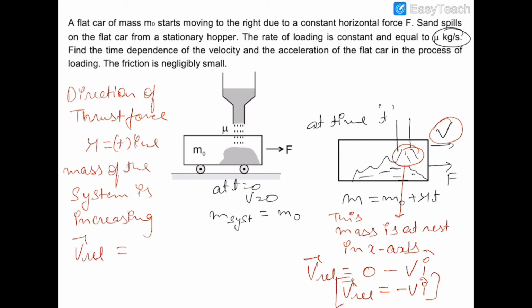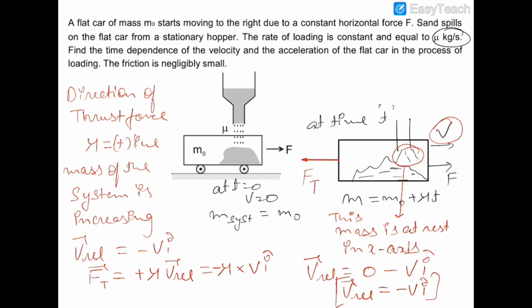if v relative is minus v î, the thrust force F thrust would be equal to plus mu into v relative, and the direction of the thrust force and this v relative would be the same. Therefore it would be mu into v î, in fact with a negative sign. So the thrust force is acting on the system in the negative direction, minus î, which is the backward direction. So this is the thrust force acting on the system, F thrust.